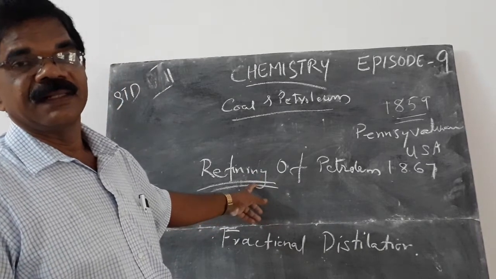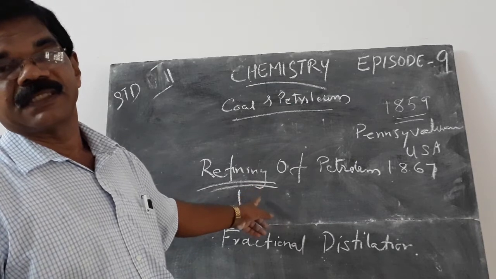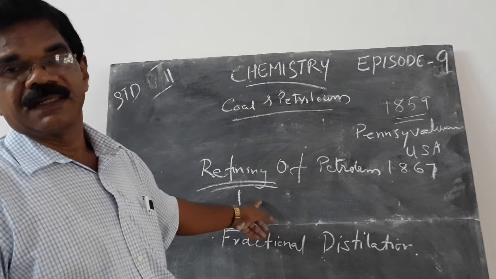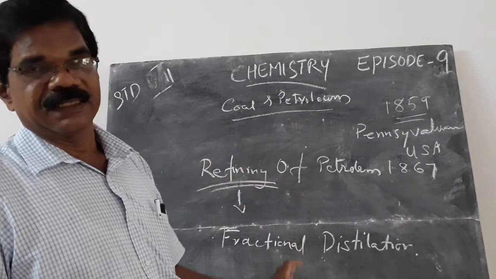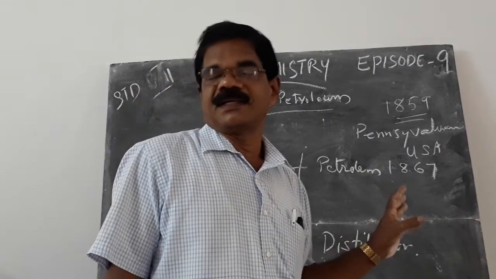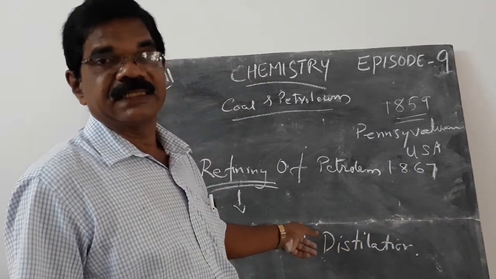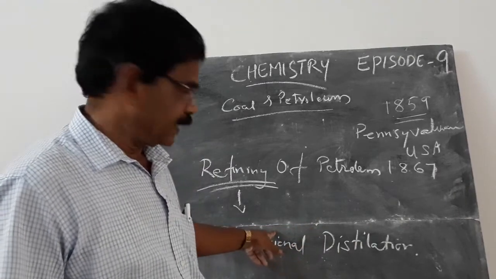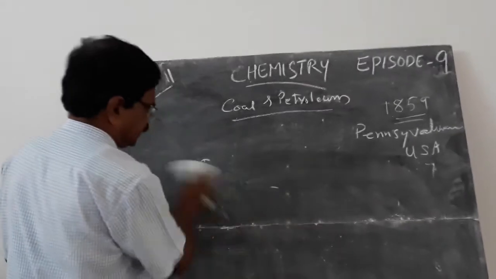The refining of petroleum is done by a process. The name of the process is fractional distillation. The factory where the refining of petroleum is done is known as a refinery. Then what is fractional distillation?